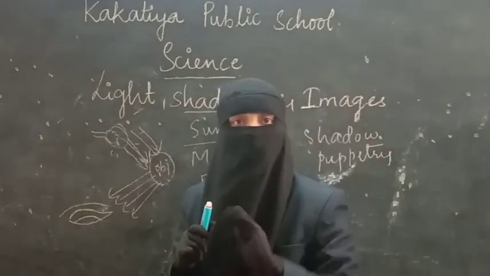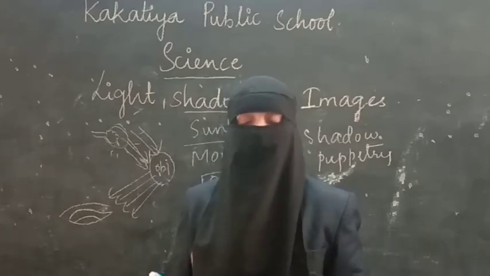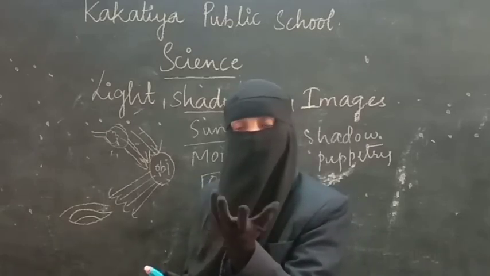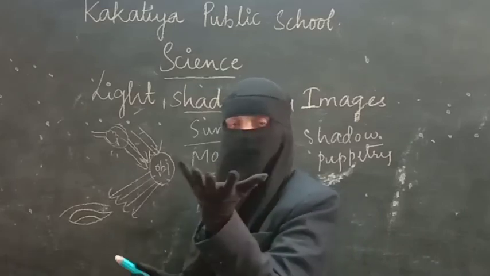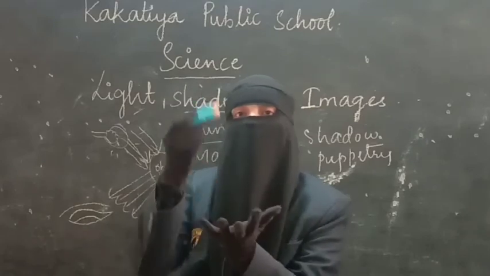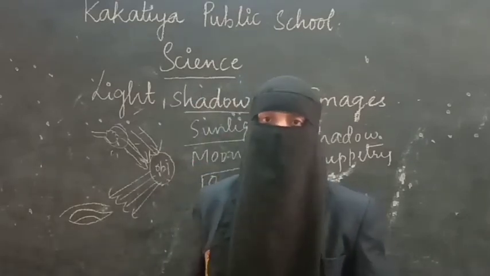What you have to do? Your partner should not turn back. You are taking one ball or an object which is colorful. Your partner should not know the color. Take the ball, focus the light on the ball. What will happen? A shadow will be formed on the screen. Ask your partner to say the color of that object.